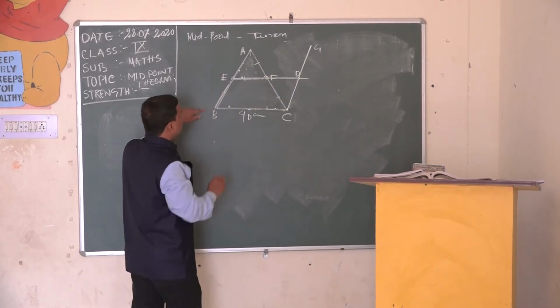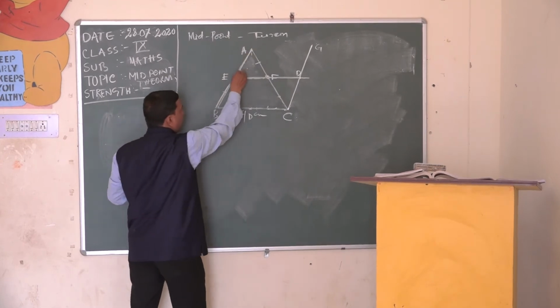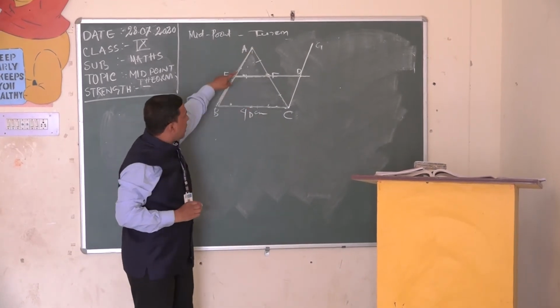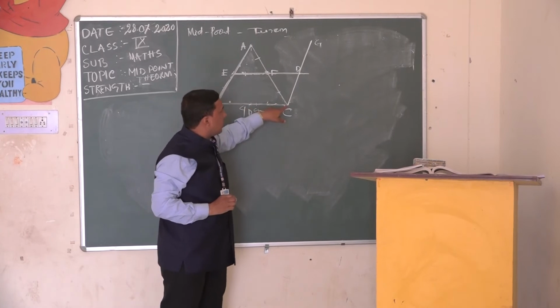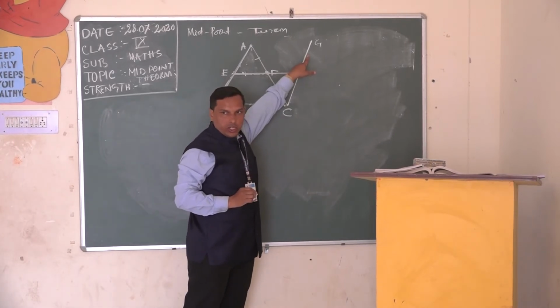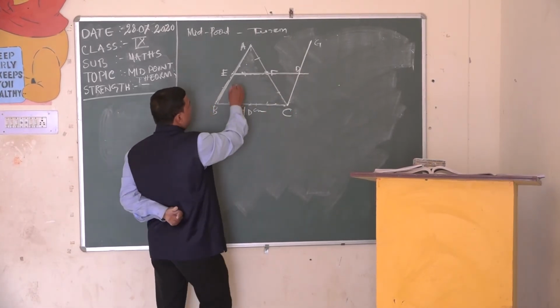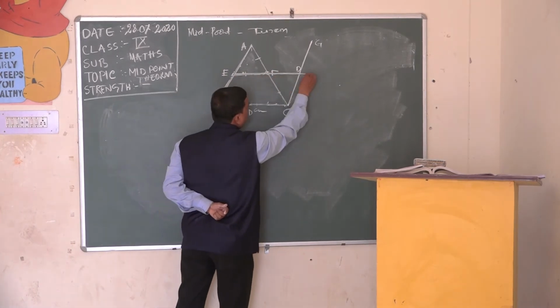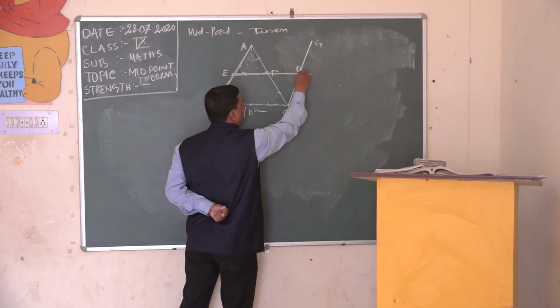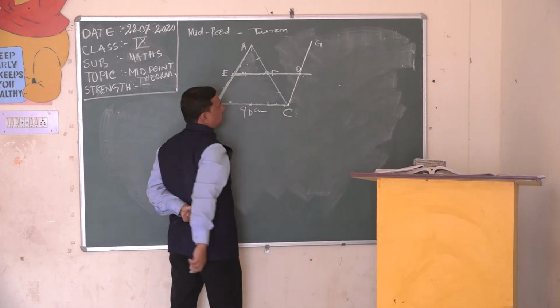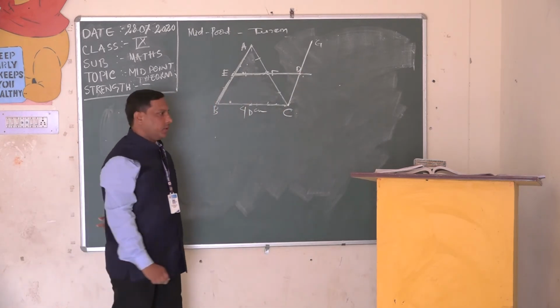Now CG is parallel to AB. By making it parallel to AB, draw another line CG, clear, and produce EF in the direction of F, and join CG at point D.